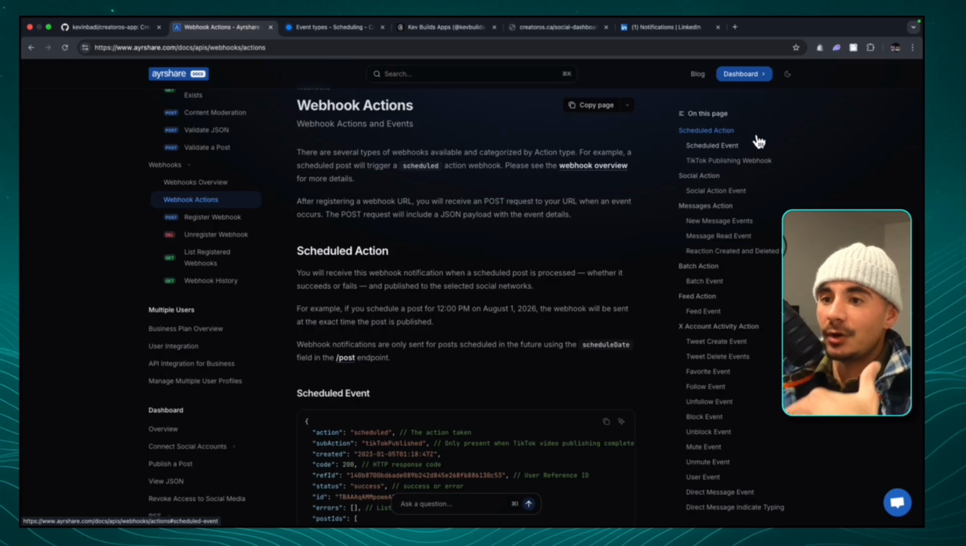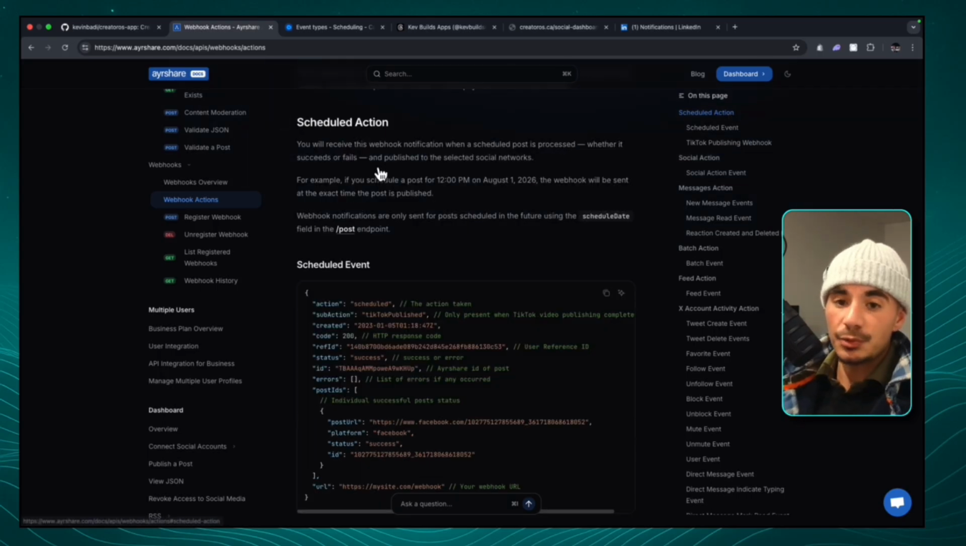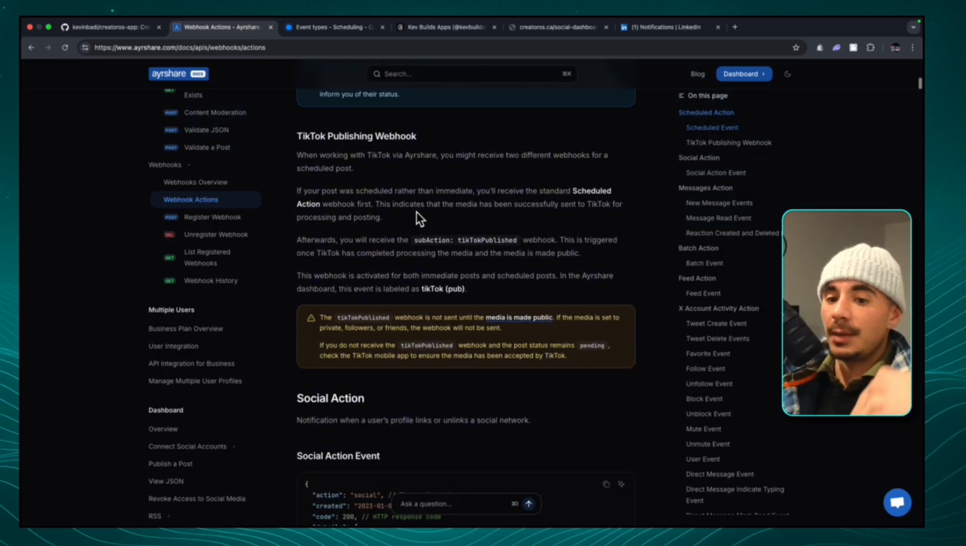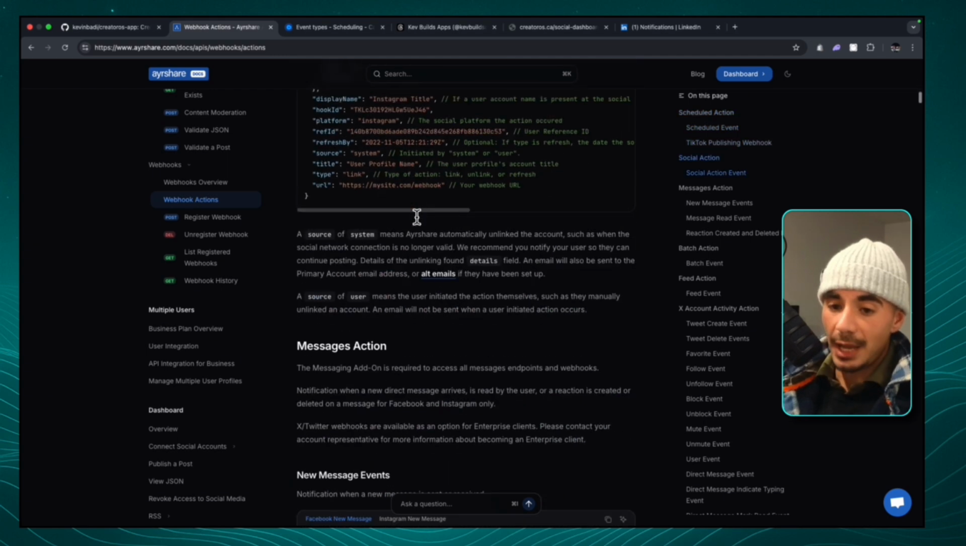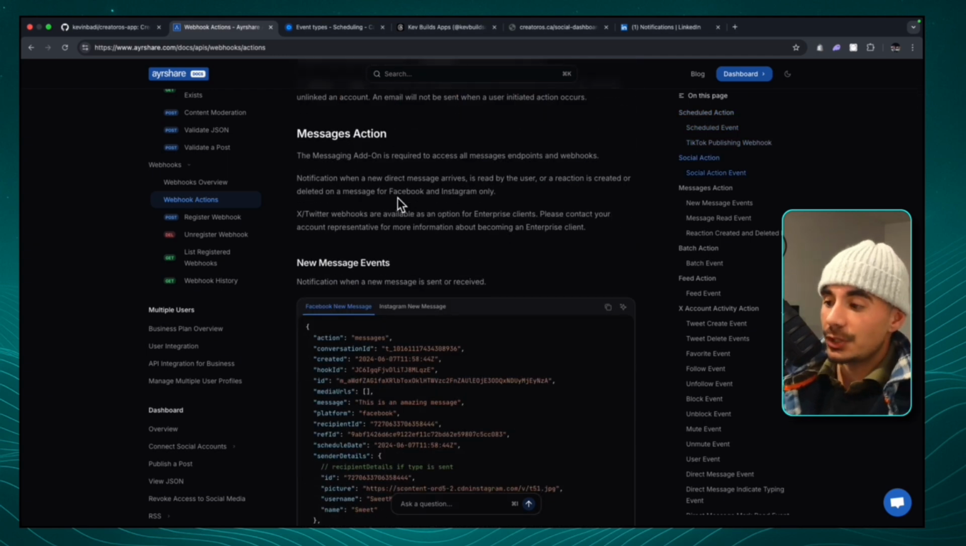So we can have it on a scheduled event. So when a post gets scheduled, the webhook can trigger. When a post gets uploaded, when a social action happens, when a message occurs. And these are very important, right? So let's say we have a message that came in and then a webhook as the next step. Well, message came in, webhook triggers it off, then we can send that trigger to another AI agent to then send the message, right?